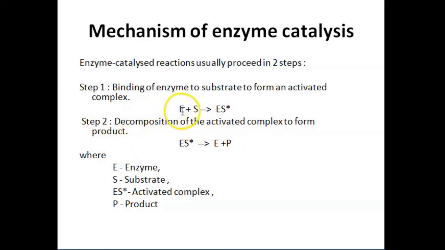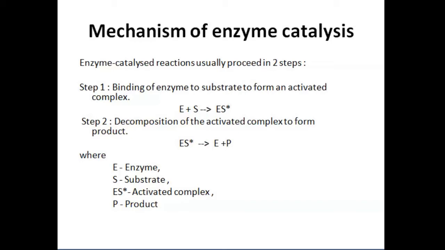If we consider E to be the enzyme and S to be the substrate, they will bind and give the activated complex, that is ES. Second, decomposition of the activated complex leads to the formation of the product. This is the basic mechanism of enzyme catalysis.